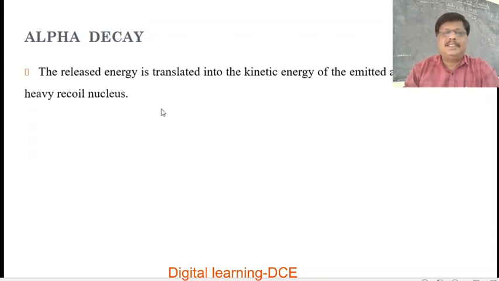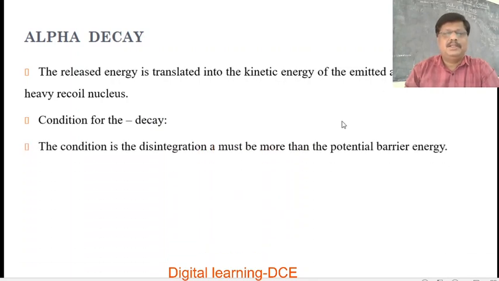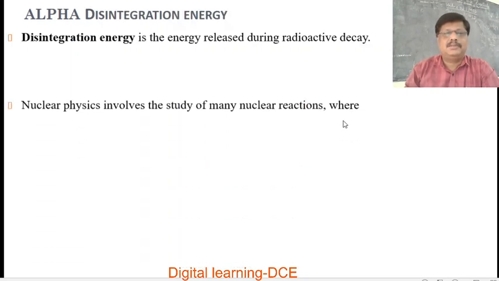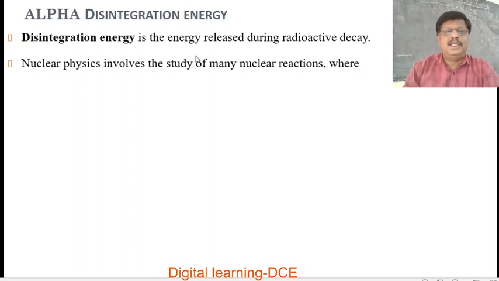The released energy is translated into the kinetic energy of the emitted alpha particle and the heavy recoil nucleus. This is the alpha particle. So you already know about alpha disintegration energy. Disintegration energy is the energy released during radioactive decay.